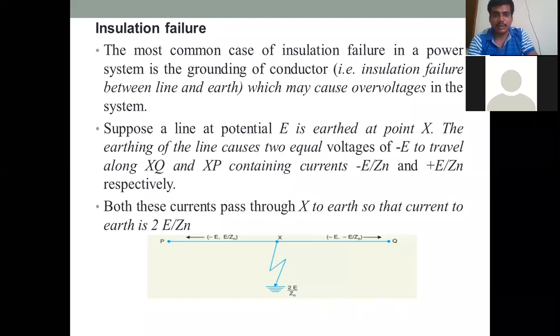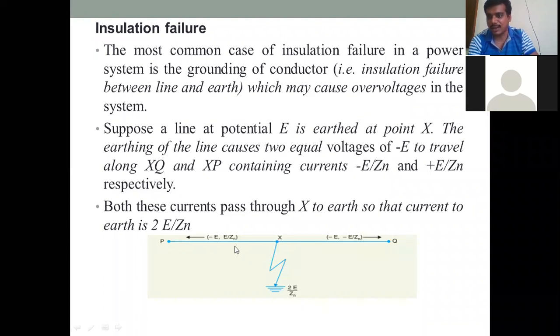As I told, you can take the potential supply voltage as E. Here take X as the earth point, and it is earth. The earthing of a line causes two equal voltages, which is minus E, which travel across the point XQ and across the point XP, containing the currents minus E by Z10 and minus E by Z10.